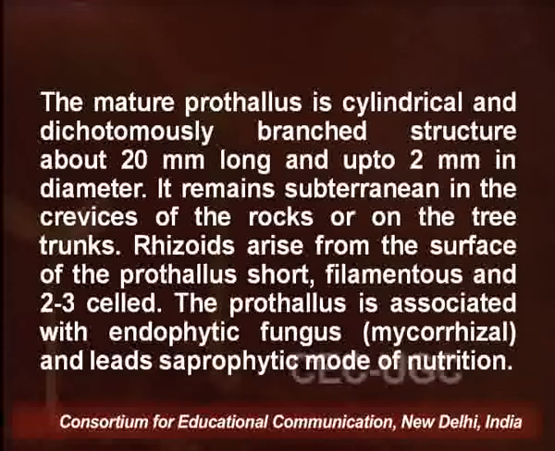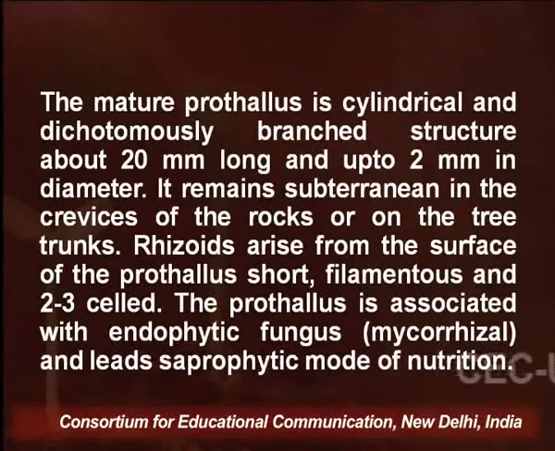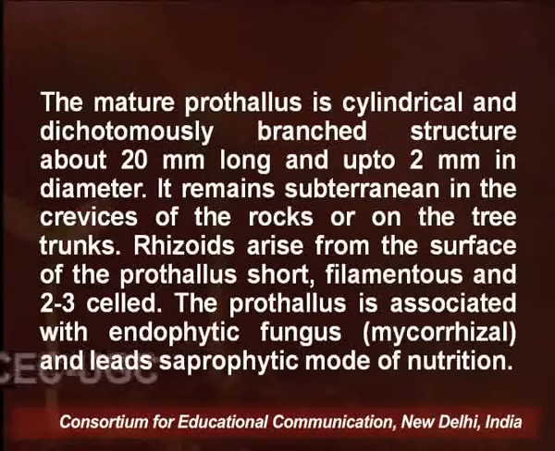It remains subterranean in the crevices of rock or on tree trunks. Rhizoids arise from the surface of the prothallus, short filamentous and 2 to 3 celled, and the prothallus is associated with endophytic fungi or mycorrhizal association, which leads to a saprophytic mode of nutrition.